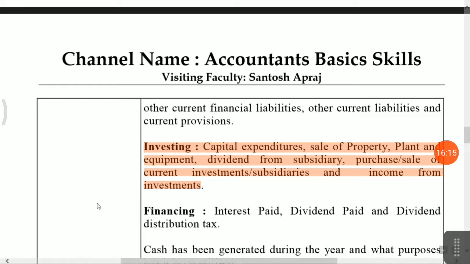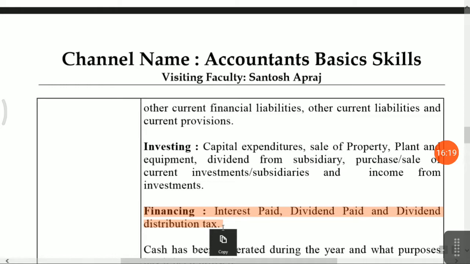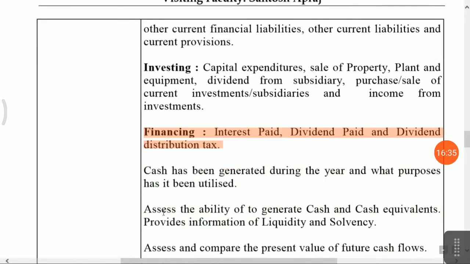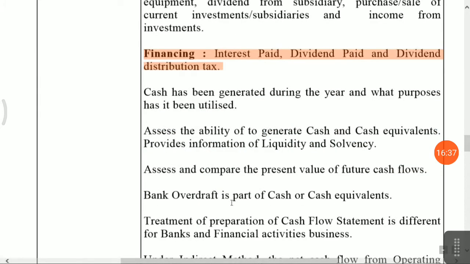That is the investment. Now financing activity, which are the items reflecting financing activity? Interest paid, dividend distribution tax, and equity share capital. If funds are received from long term borrowing, or there is an increase of share capital, those funds will be reflected in financing activity.